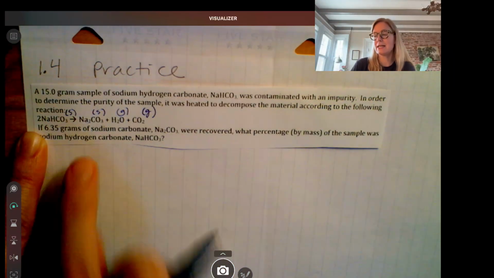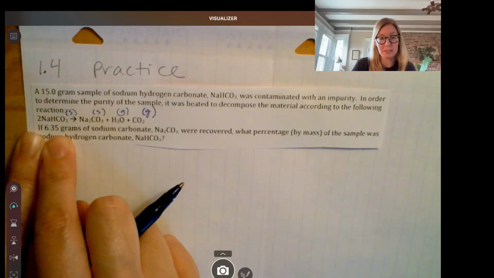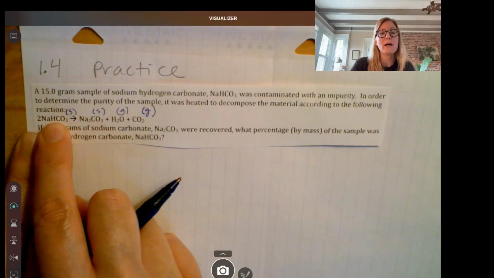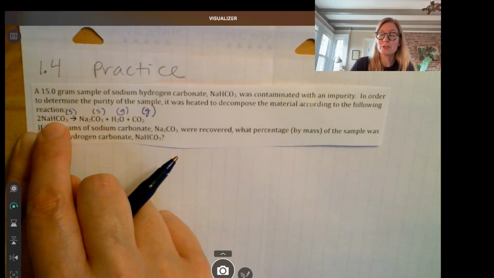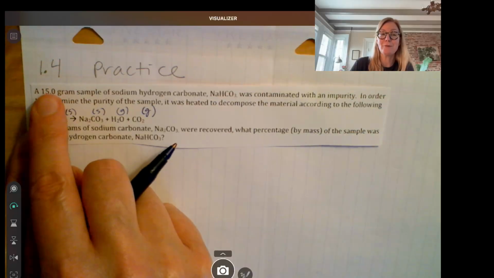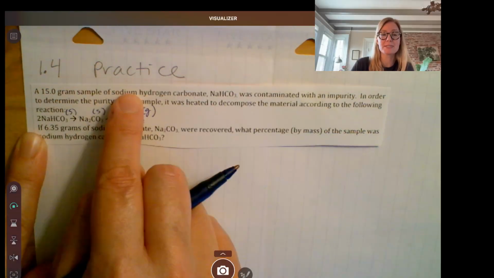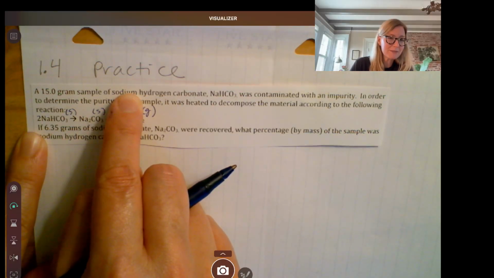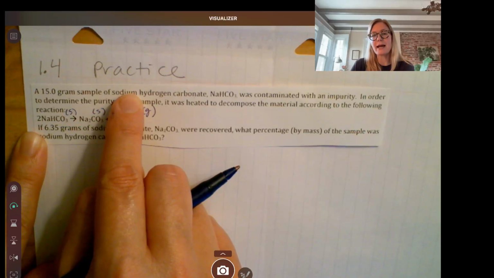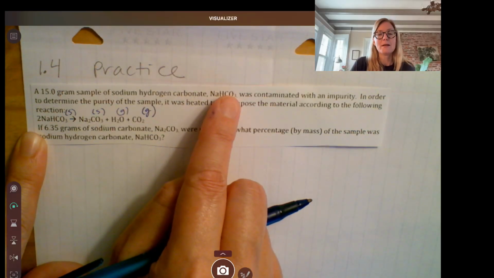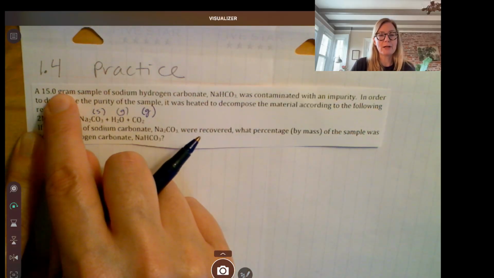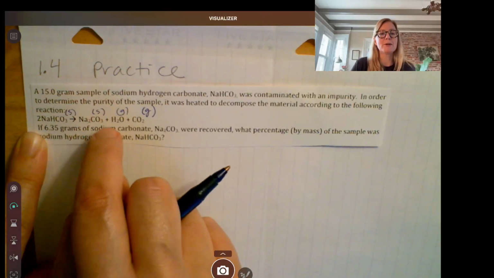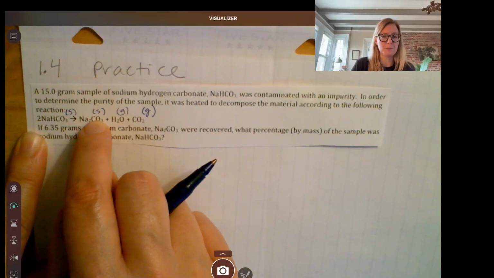So expect to get an answer that is higher than 6.35 for this mass, but we also should expect to get an answer that is less than 15, okay? We had 15 grams of stuff, some of which was impurities, some of which was actual sodium hydrogen carbonate, so we should have less than 15 grams, but it should be bigger than the grams of sodium carbonate, okay?